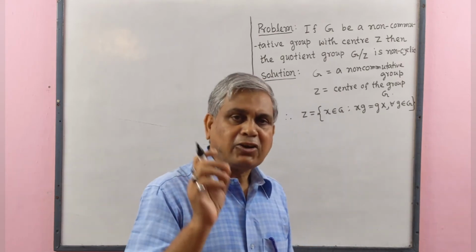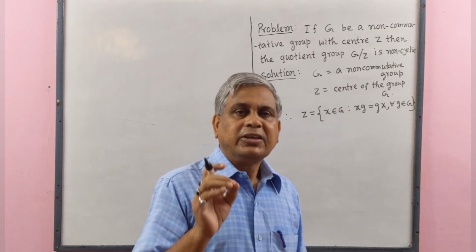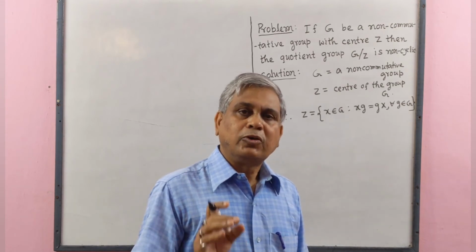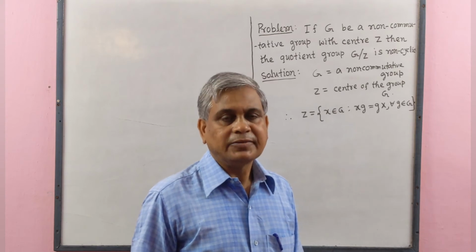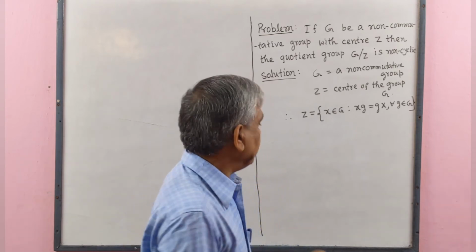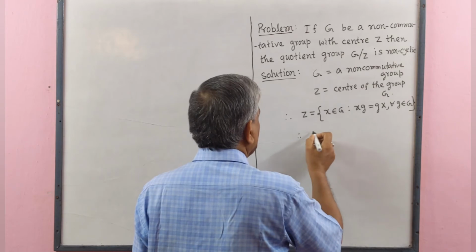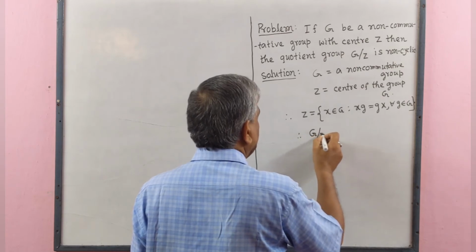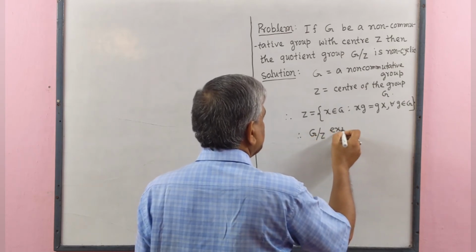Since center of the group is a normal subgroup of the given group G, therefore quotient group G by Z exists.